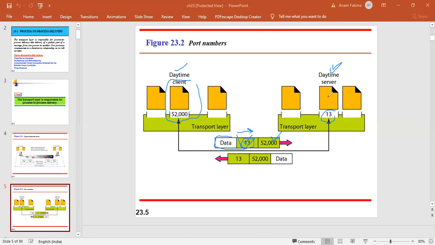Like the address, you can say the transport layer address, the address which is used at the transport layer is known as the port number, right?